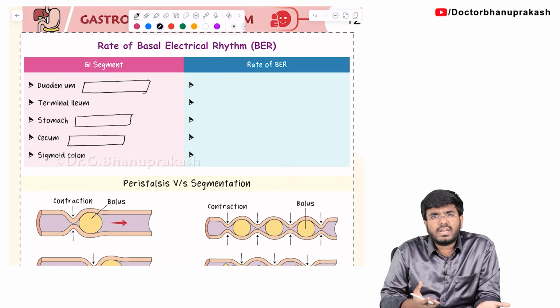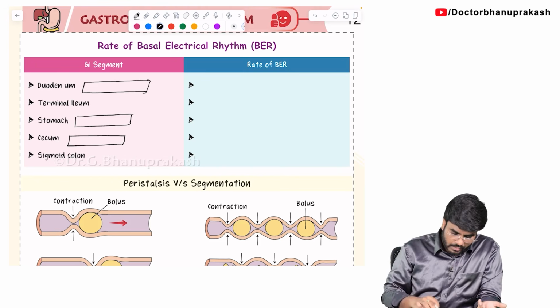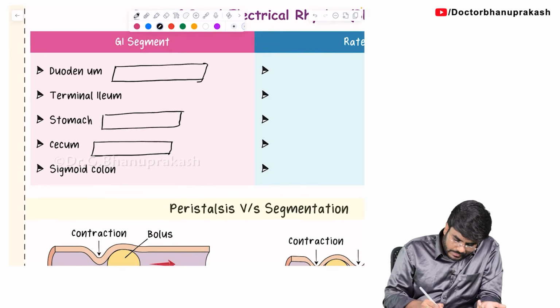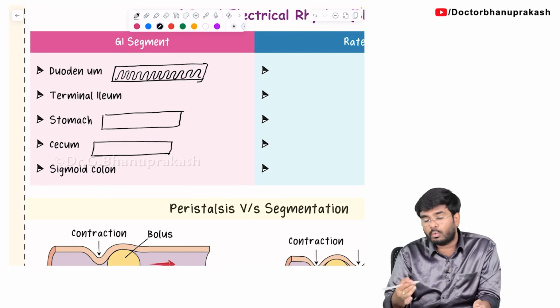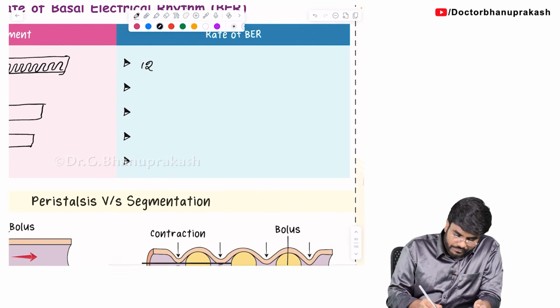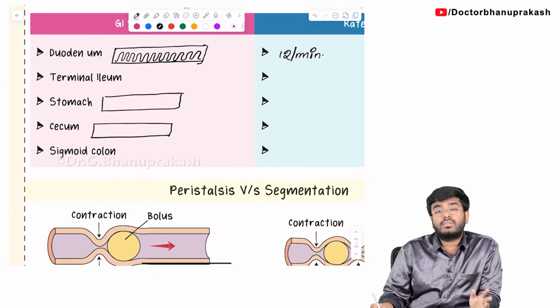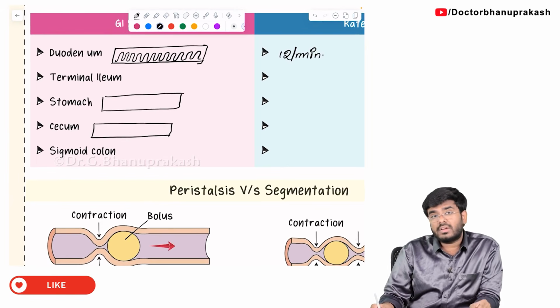Now, in the interstitial cell of Kajal, we have the basal electrical rhythm, yes or no? Every minute the voltage is fluctuating. Look here, in the duodenum, is the voltage fluctuating more number of times or less number of times? What do you think? How many times is the voltage fluctuating? More number of times. How many times? 12 times per minute. So, the basal electrical rhythm is 12 times per minute in the duodenal interstitial cell of Kajal.